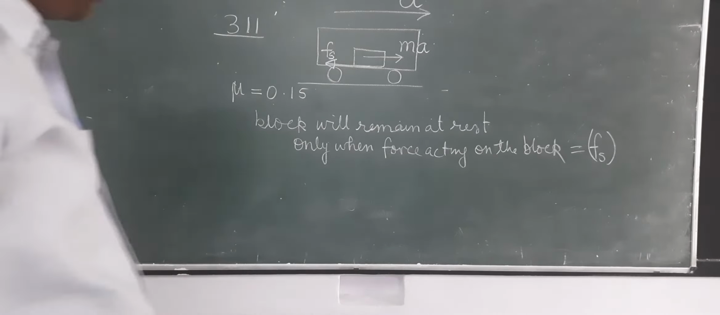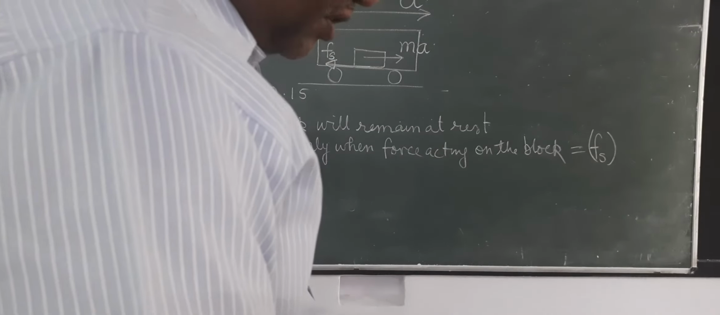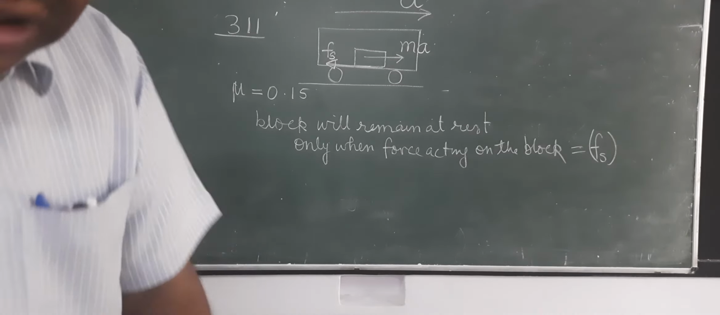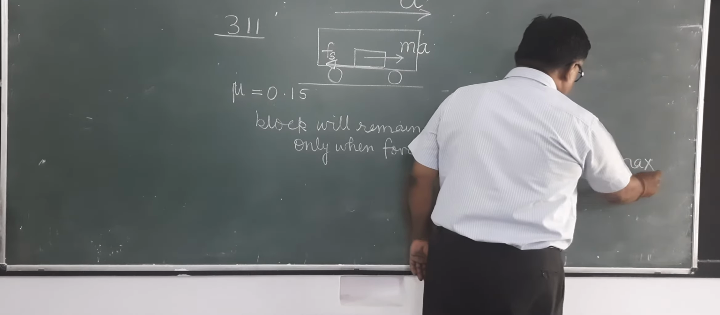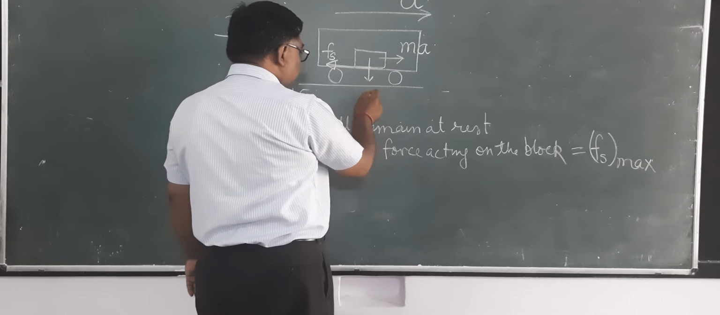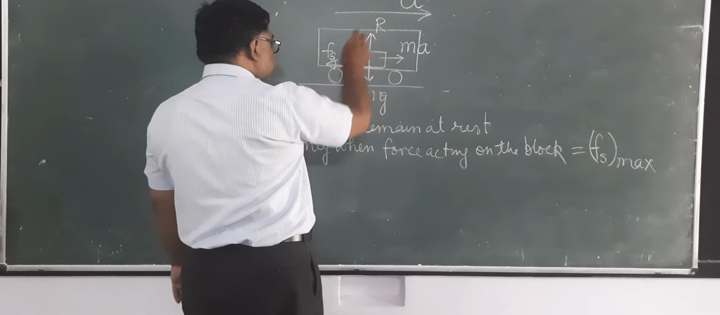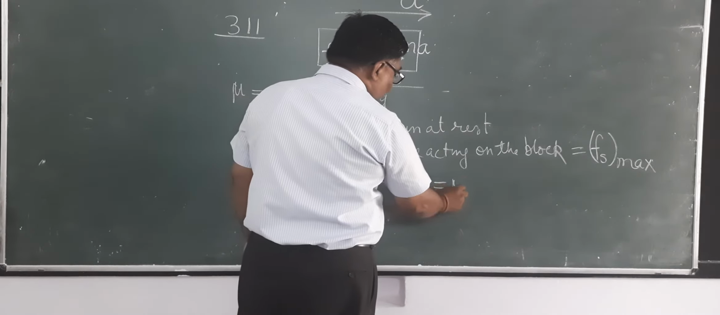All of you see here, the block will remain at rest only when the force acting on the block is equal to Fs. Fs means Fs maximum. Is it clear? If only Fs is written, that also means Fs maximum. So see here, what will be Fs maximum here? Fs maximum is equal to mu into R, that is equal to mu mg, where mg is acting downwards and R is acting upwards.